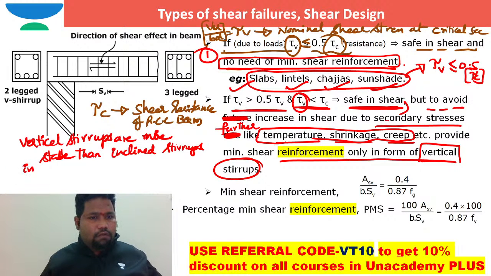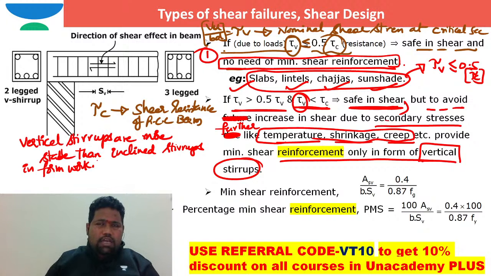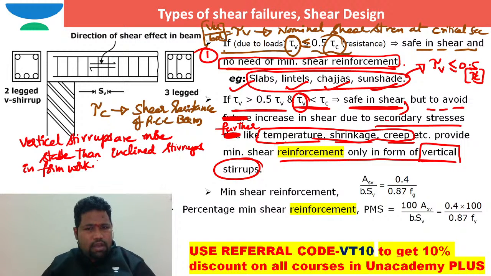Inclined stirrups are very good in resisting shear, no doubt, better than vertical stirrups. But the major problem with inclined stirrups is that they are not stable in form work. That's the reason we don't use inclined stirrups for the design of minimum shear reinforcement. Minimum shear reinforcement we generally provide in the form of vertical stirrups.